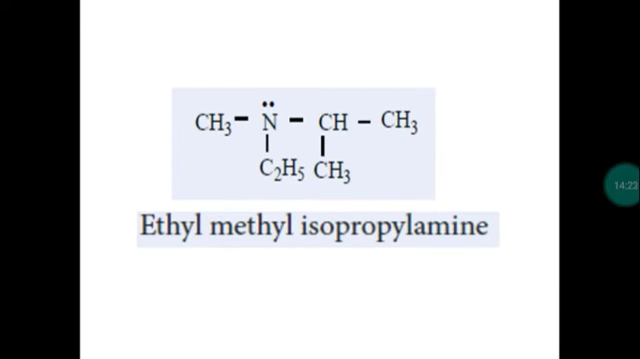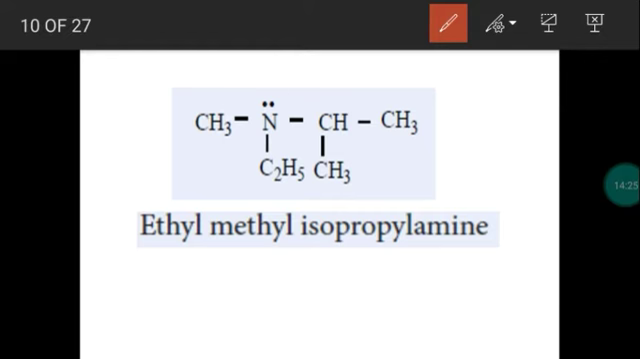Next, this is also an example of a tertiary amine. What are the groups replacing the hydrogen atoms? Methyl, ethyl, isopropyl. So all the 3 groups are different, so this belongs to the mixed type of amine. So ethyl methyl isopropyl amine. This is the common name.